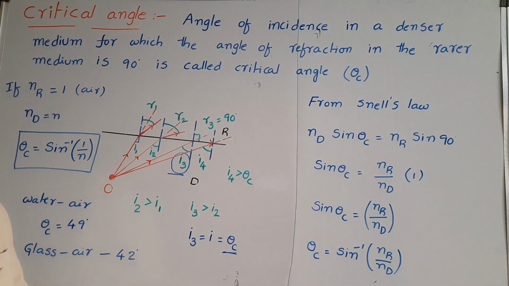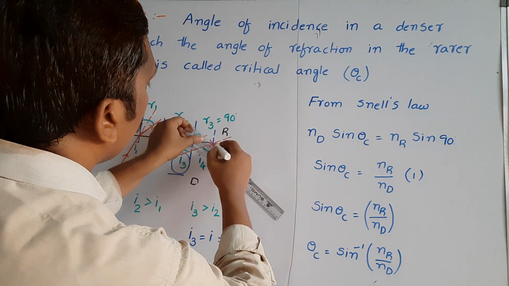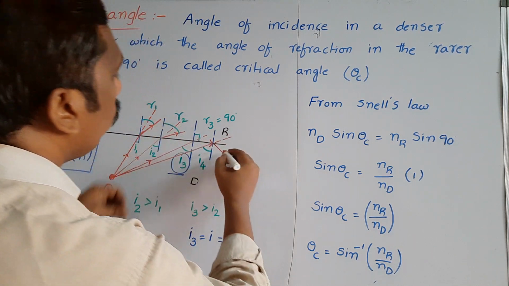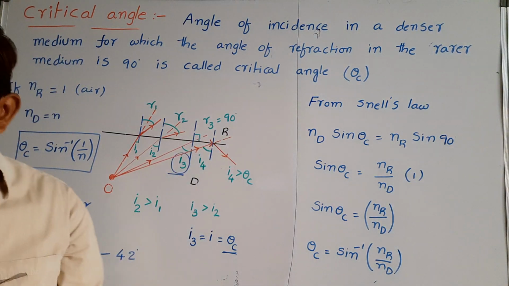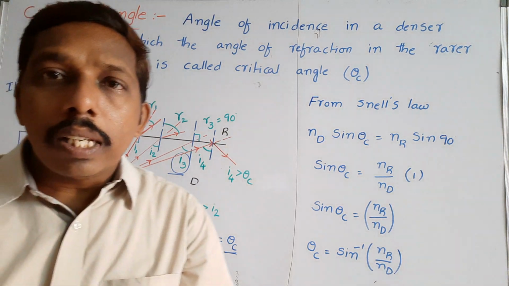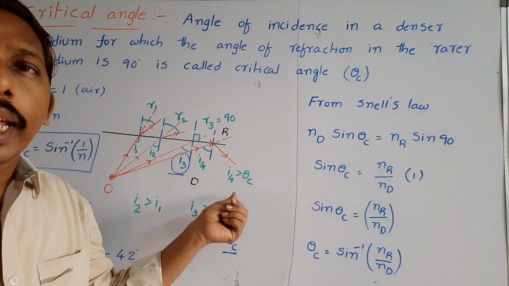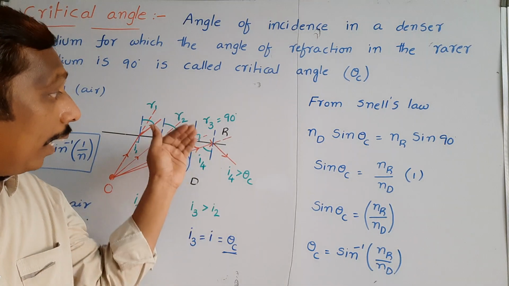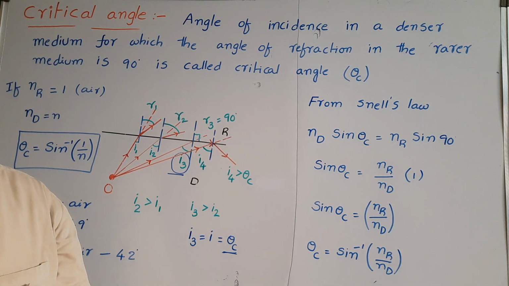Then what happens? In this case, the light ray is reflected into the same medium. This phenomenon is called total internal reflection. While a light ray travels from a denser medium to a rarer medium, if the angle of incidence is beyond the critical angle, the total light is reflected back into the same medium. This phenomenon is called total internal reflection.